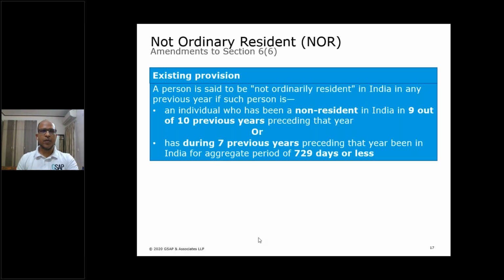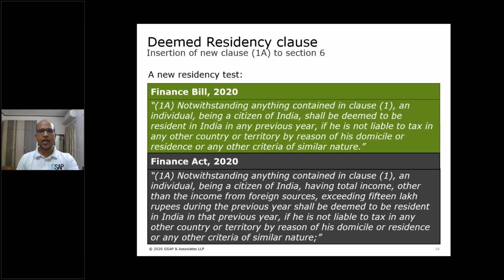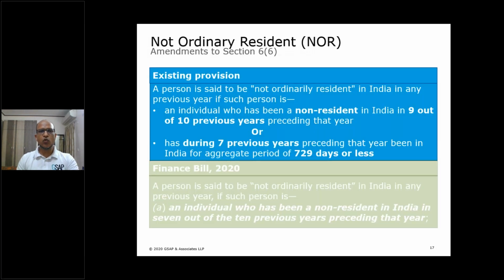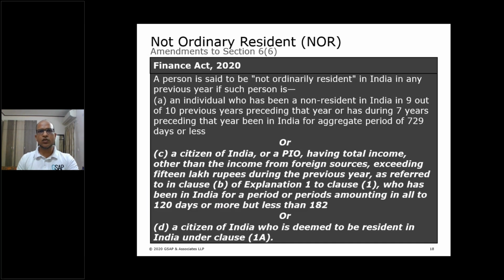Let me look back at 1A. 1A are those citizens of India having India sourced income of 15 lakh and whose income is not taxable in any other country. These individuals are deemed as resident of India, and because of this newly inserted clause D to subsection 6(6), they will be considered as not ordinary resident.